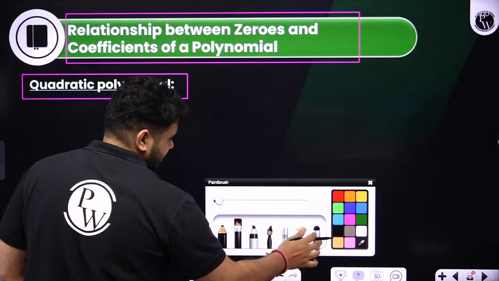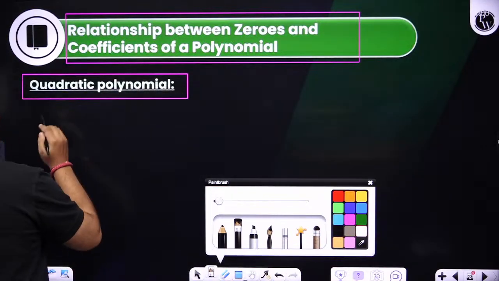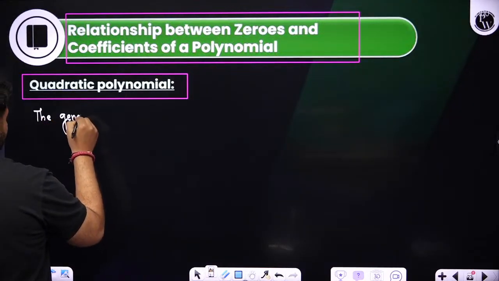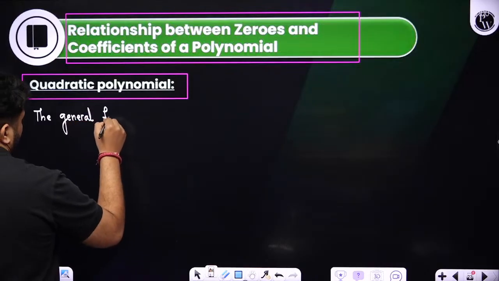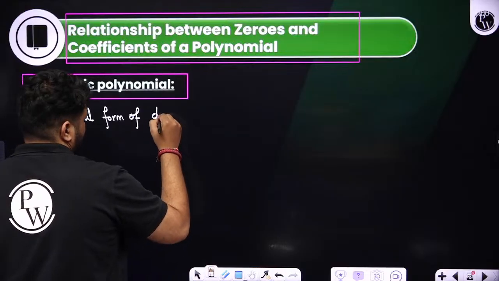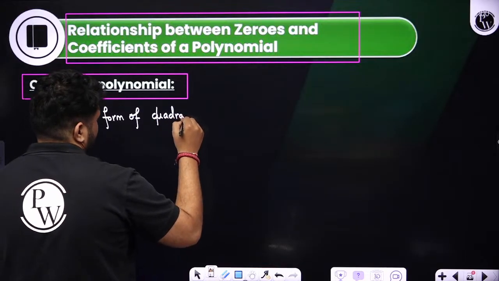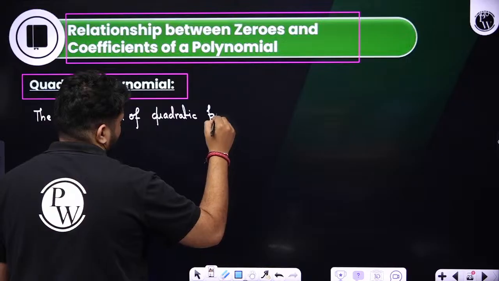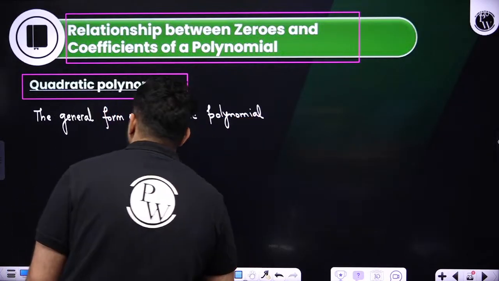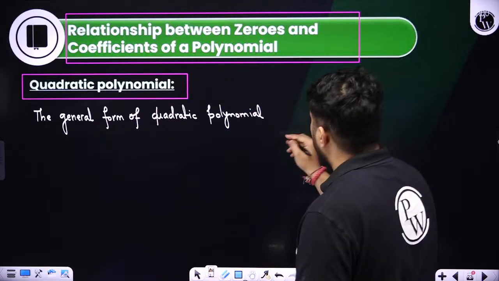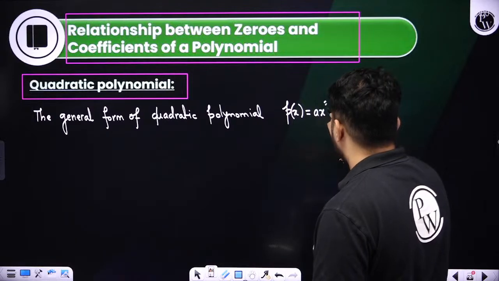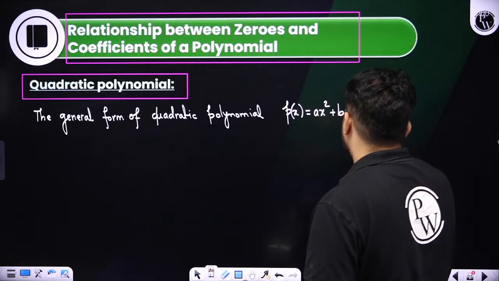Fine. Yes. So if we see over here students, quadratic polynomial, the general form of quadratic polynomial, fine, is given by how? We know that it is given by p of x is equal to ax square plus bx plus c.